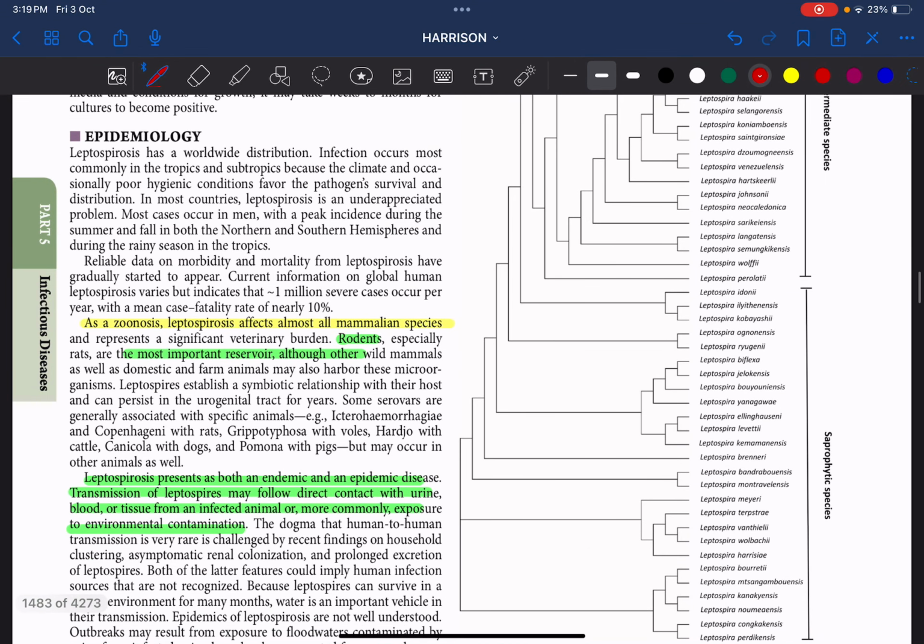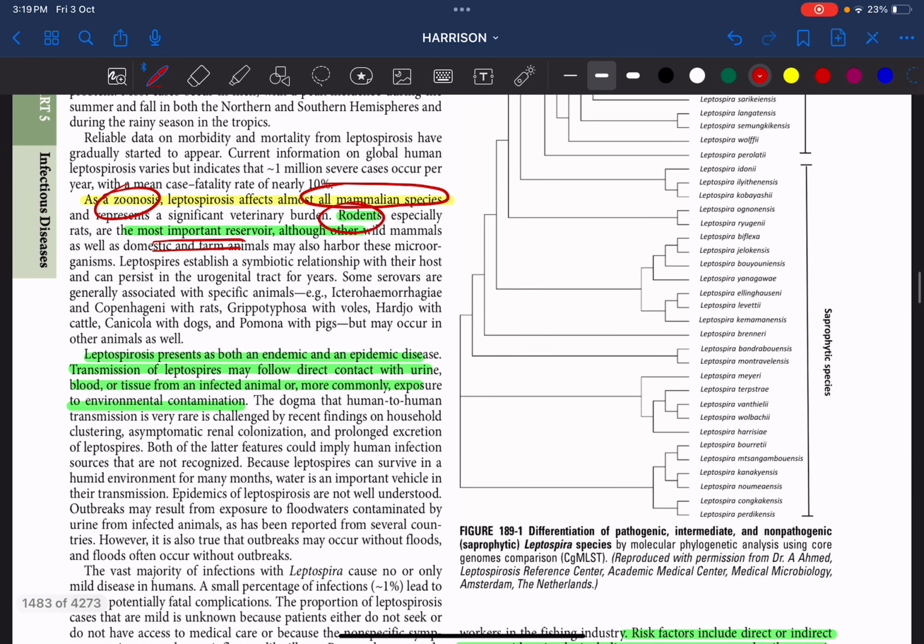So coming to epidemiology, as I told you, leptospirosis is a zoonosis. Okay, so it affects almost all mammalian species, and out of that, the most important reservoir, which is a very commonly asked question, what is the most important reservoir in leptospirosis? The answer is rodents. So when it comes to the epidemiology of leptospirosis, it can present either as an endemic disease or an epidemic disease.